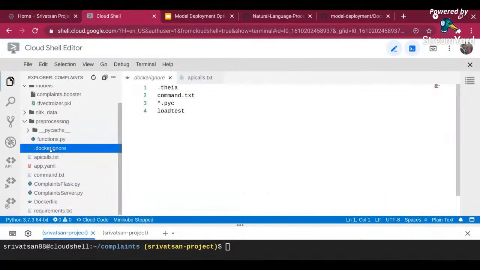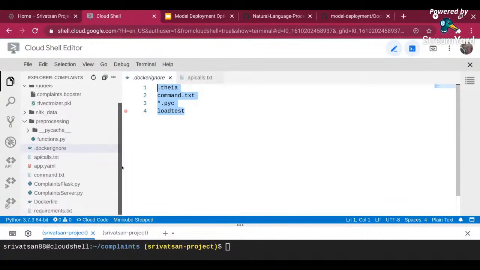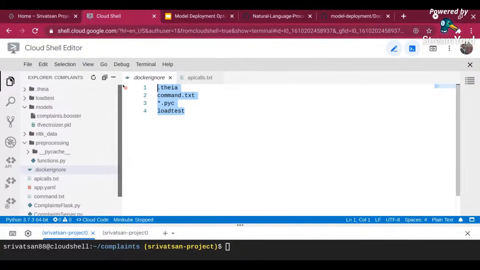So anything that you don't want to go in the container, you can have a Docker ignore file created. In my case, I have some files called command.txt over here. I don't want that. I don't want the .theia folder that basically is created. If you go on the top, I don't want any Python compiled files, .pyc files. I don't want the load test folder. I have a folder called load test, where you can load test your container. So I don't want that to go into it.